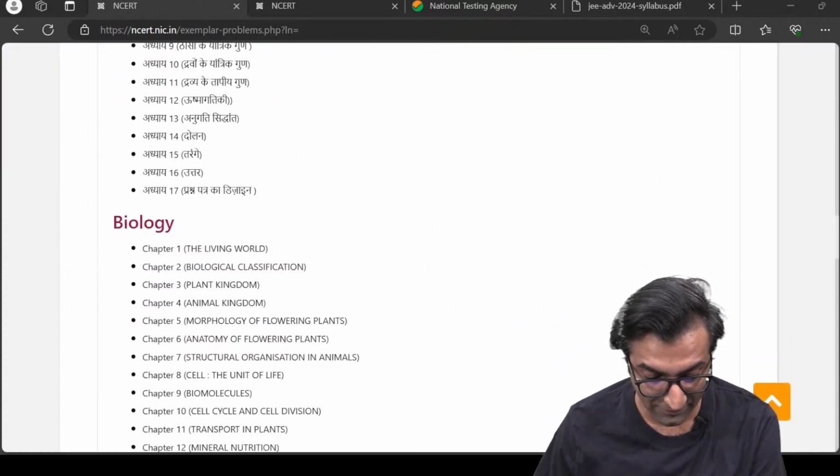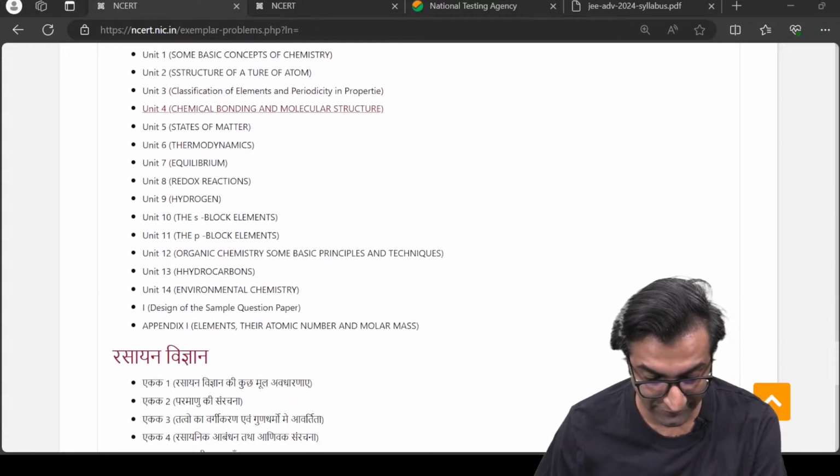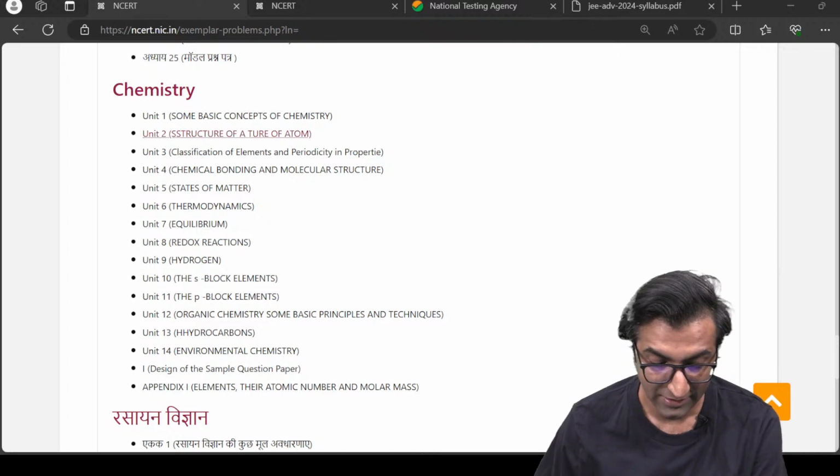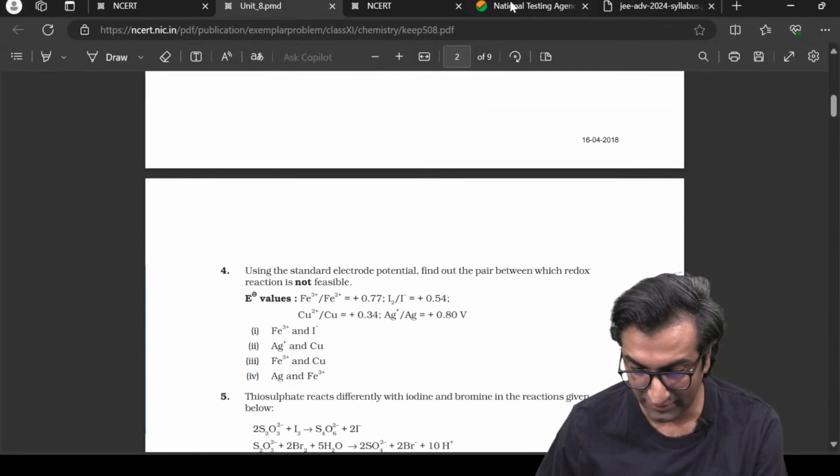Okay? Go to chemistry and you'll see all the different chapters that are there, including states of matter, which has been deleted for JEE Main, but anyway. These are all NCERT Exemplar questions. If you go to redox reactions, it looks like this, all right?